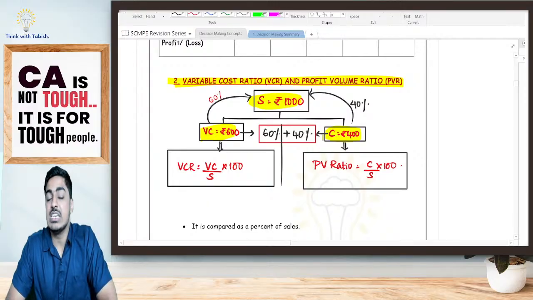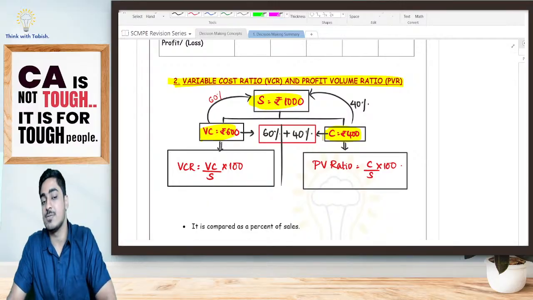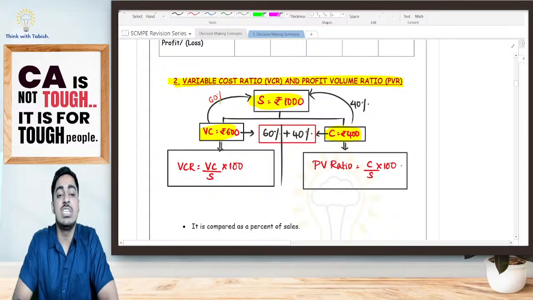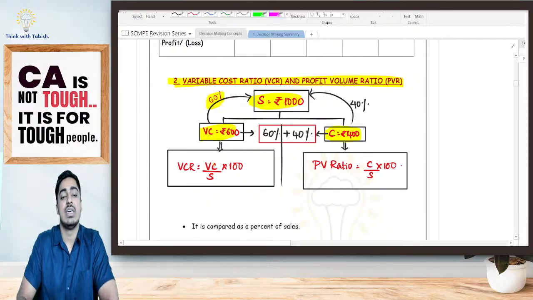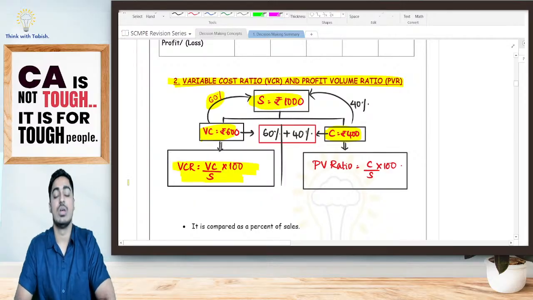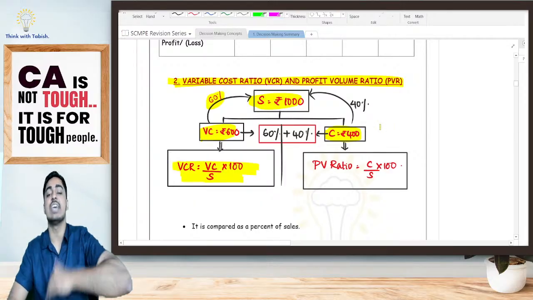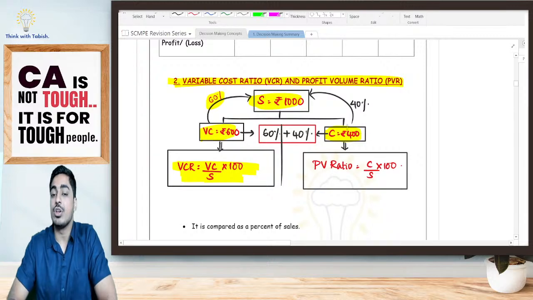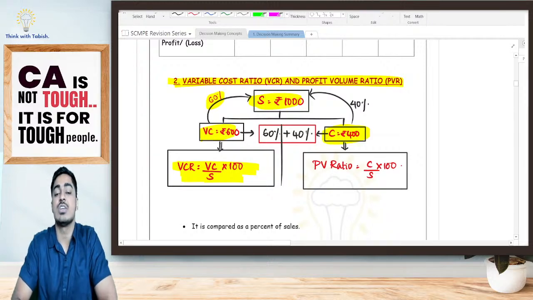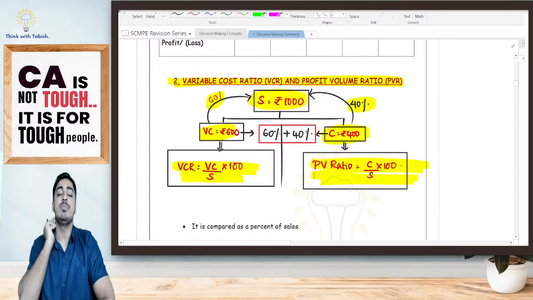That means how much is my variable cost as a percentage of sale? My variable cost is 60% of sale. How did I get that? It is variable cost divided by sales into 100. Yes or no? How much is my contribution as a percentage of sale? My contribution is 400 when my sale is 1,000. That means my contribution is 40% of sale. I got it as contribution divided by sale into 100, which is nothing but my PV ratio.